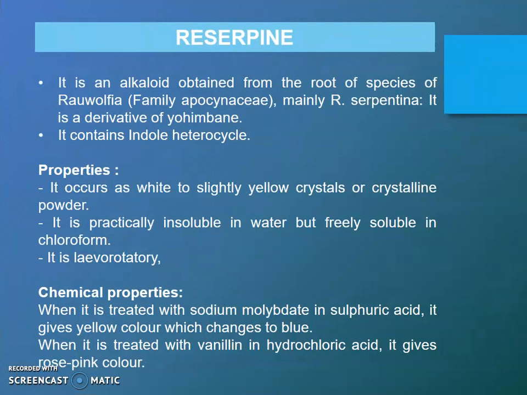Next drug is reserpine. It is an alkaloid which is obtained from the root of species of Rauwolfia, family Apocynaceae, mainly Rauwolfia serpentina. It is a derivative of yohimbine. It contains an indole heterocycle. Property: it occurs as white to slightly yellow crystalline powder. It is practically insoluble in water but freely soluble in chloroform and it is levorotatory. Chemical property: when it is treated with sodium iodide in sulfuric acid, it gives yellow color which changes to blue. When it is treated with vanillin in hydrochloric acid, it gives rose pink color.